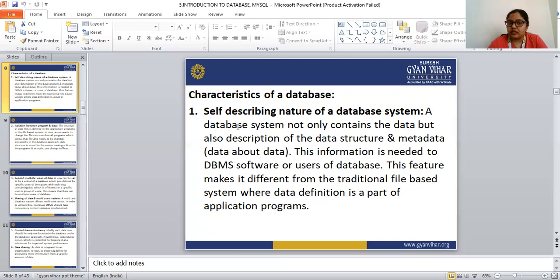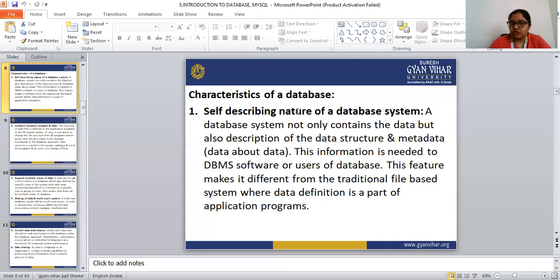So this description data, describing the nature of the database system, is needed in the DBMS software, and this feature makes it different from the traditional file-based system where the data definition is part of the application program. This self-description nature makes it different from the traditional file-based system.